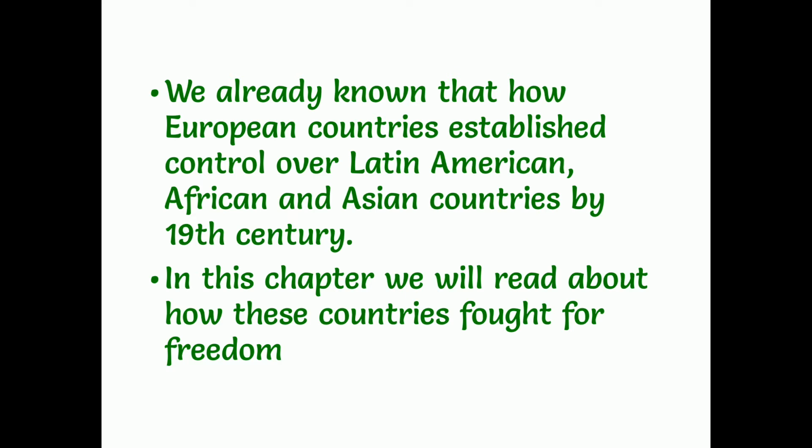In this lesson, we are going to see how some of the countries of these continents came out of the ruling of the European powers. We are going to discuss three countries mainly: China, Vietnam and Nigeria. China and Vietnam are in the Asian continent and Nigeria is in the African continent.